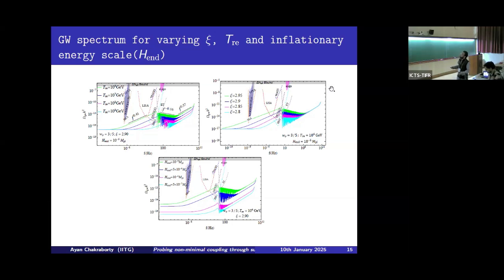So if we consider the first figure, we see that with the increase of reheating temperature, there is a gradual decrement of the strength. This is because with the increase of reheating temperature, we are getting a narrower and narrower reheating span, that means smaller and smaller N_RE. Because of the absence of the prolonged instability of the source field, the SGW strength is gradually decaying. And also for the second figure, with the increase of the coupling strength, as the prolonged instability of the source field is growing, this basically causes the gradual enhancement of the SGW strength.